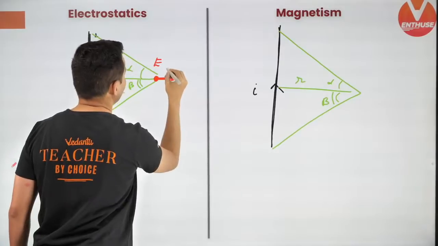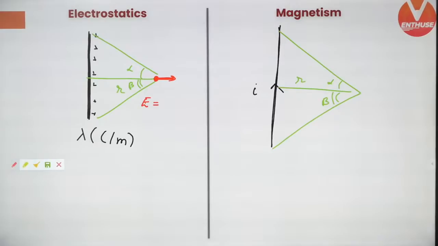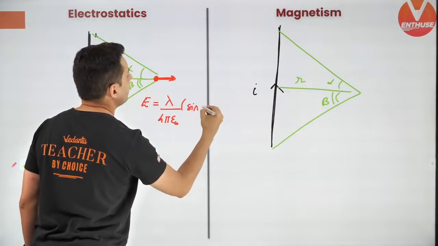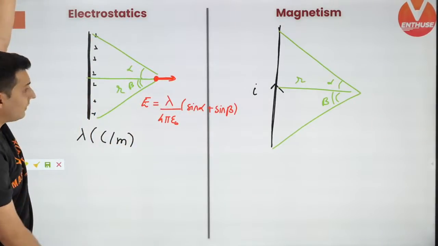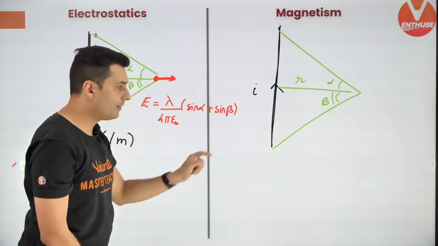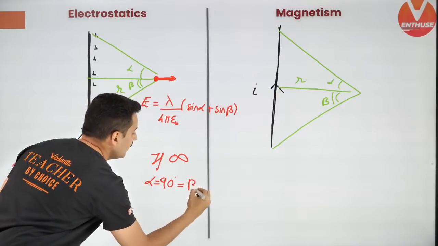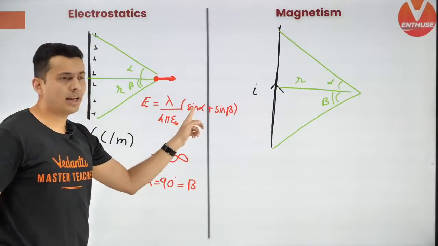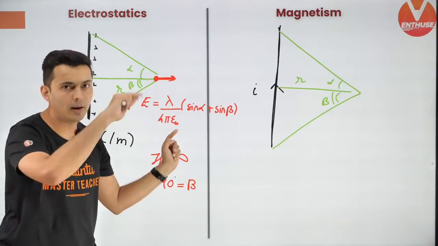The value of field that you get is, keep this in mind guys, very important formulas which are coming up on your screen. Lambda by 4 pi epsilon naught times sine alpha plus sine beta. If it is an infinitely long wire, then alpha is 90 and beta is 90, because this angle and that angle will become 90. 1 and 1 will become 2, 2 will cancel with 4, and you will get lambda by 2 pi epsilon naught.